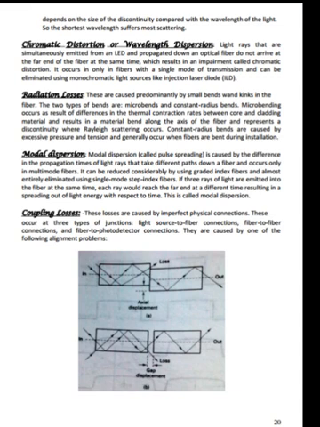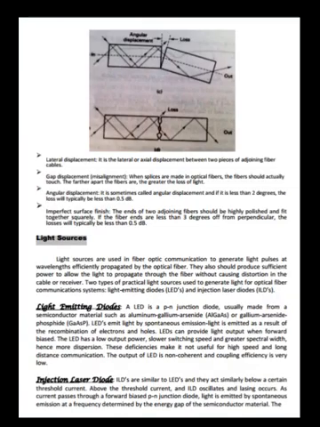Coupling losses. These losses are caused by imperfect physical connections. These occur at 3 types of junctions: light source to fiber connections, fiber to fiber connections, and fiber to photodetector connections. They are caused by one of the following alignment problems. See the figure here. Lateral displacement. It is the lateral or axial displacement between 2 pieces of adjoining fiber cables. Gap displacement or misalignment where splices are made in optical fibers. The fibers should actually touch; the farther apart the fibers are, the greater the loss of light.